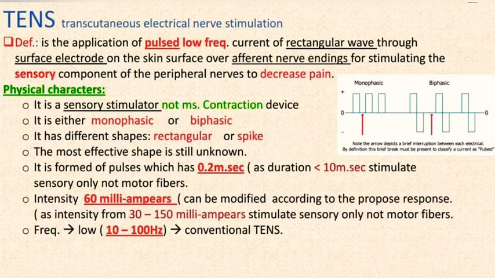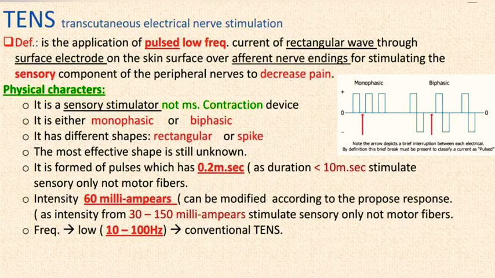TENS, transcutaneous electrical nerve stimulation. Definition: the application of pulsed low-frequency current of rectangular wave through surface electrodes on the skin surface over afferent nerve endings, for stimulating the sensory component of the peripheral nerves to decrease pain. Physical characters: it is a sensory stimulator, not a muscle contraction device.